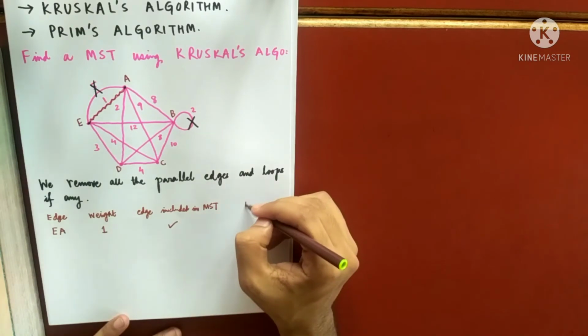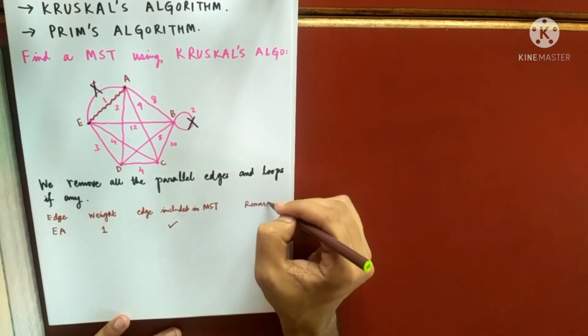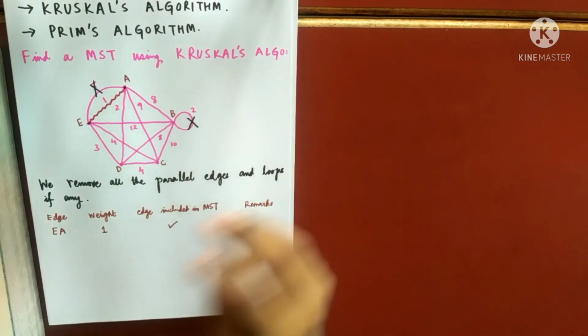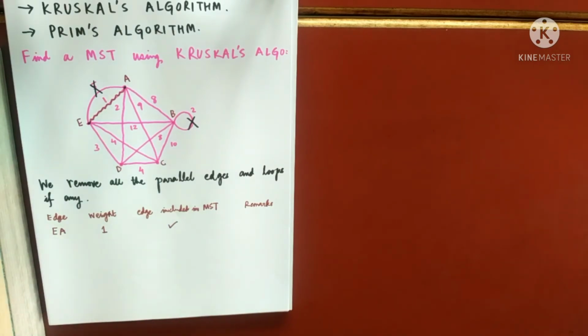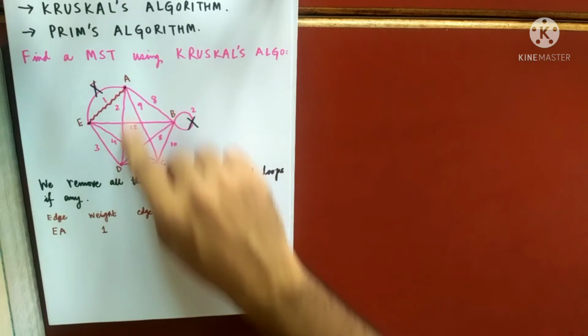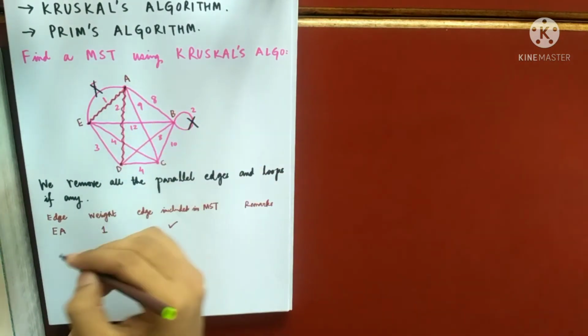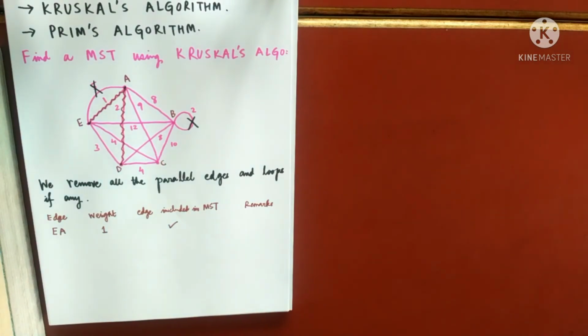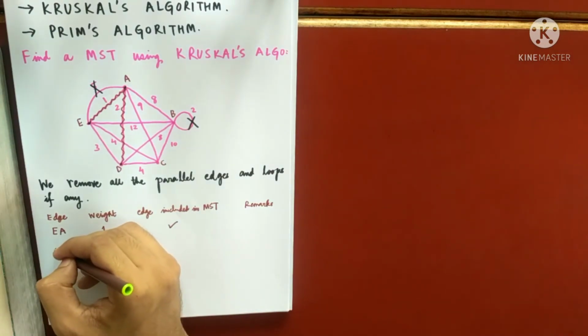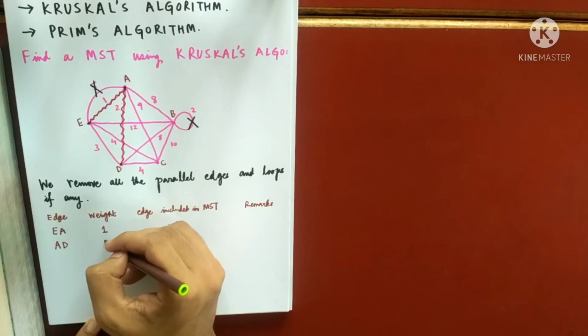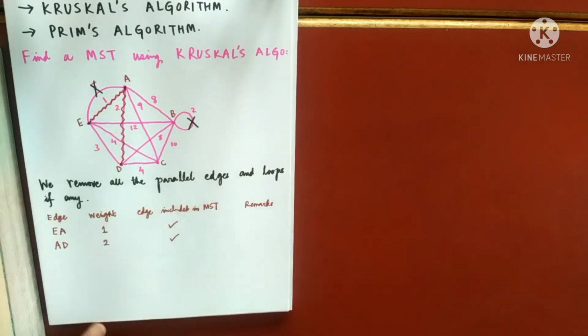Next, I'll write some remarks. I'll tell you what I mean by remarks here. So this is the first step. Now take the edge which is minimum. I can see 2. I'll take this edge. So what is the edge? AD, right? AD, the weight is 2. Again, I want this edge in my minimum spanning tree.